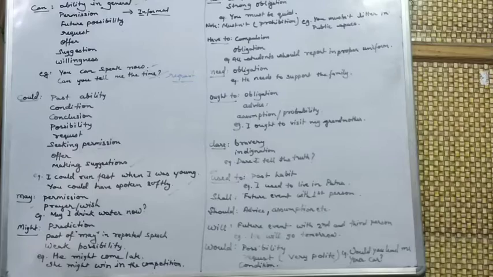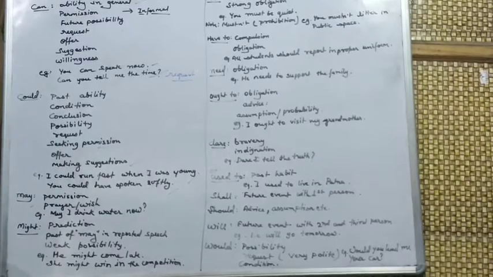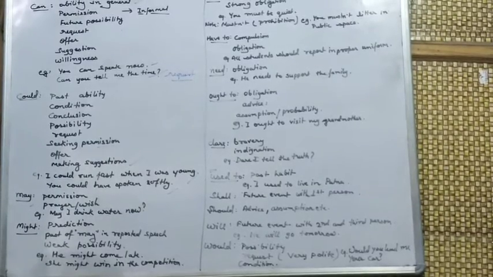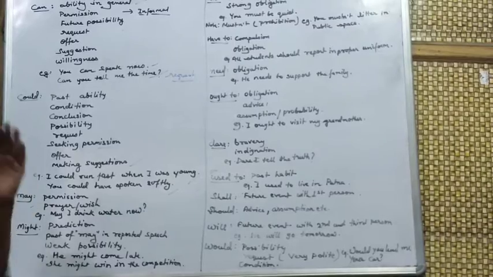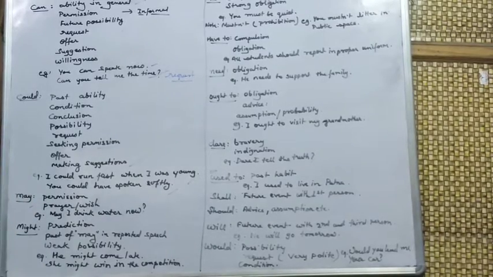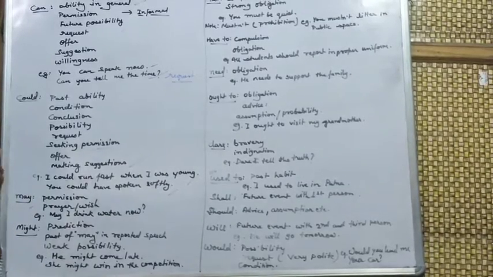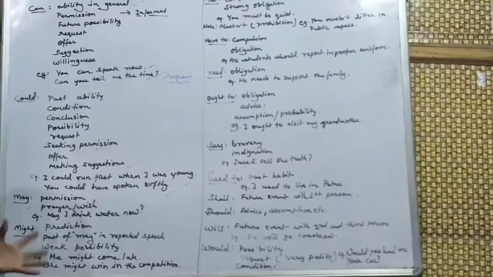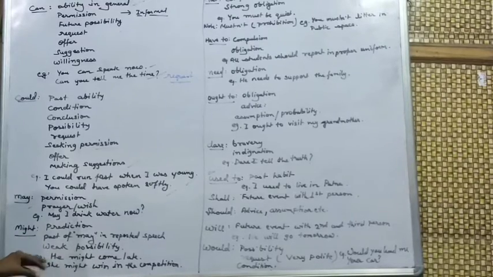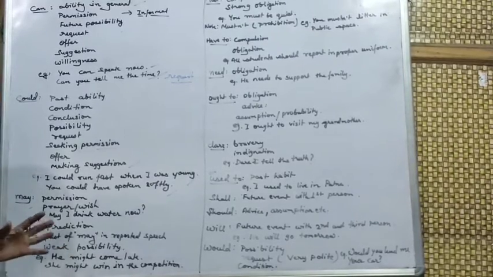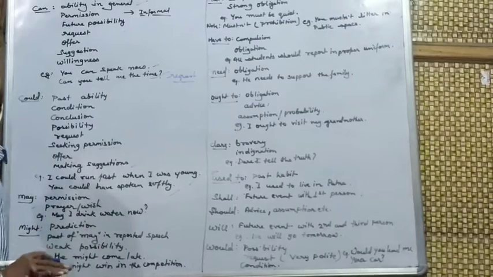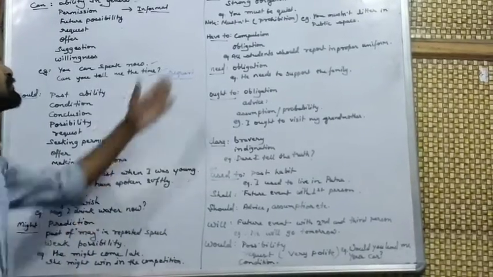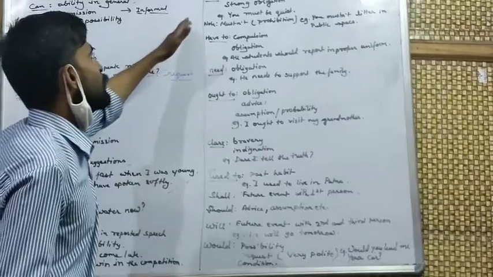Weak possibility. Might also represents weak possibility. Just like I say, it might rain tomorrow. There is a very little possibility of rain. He might come late. This is a possibility. And she might win the competition. This is also possibility. Okay, next one we will move.